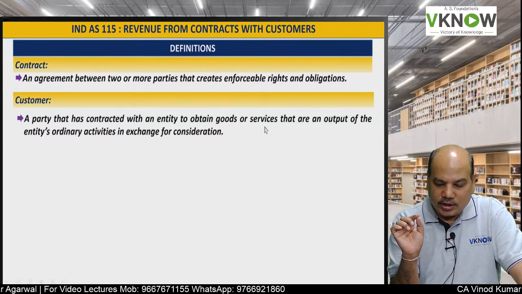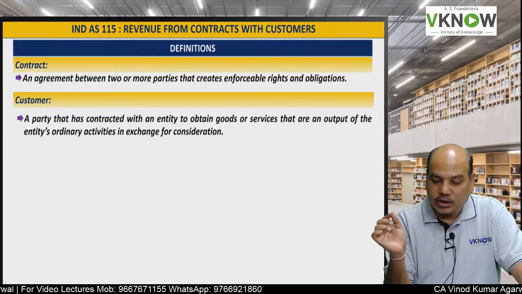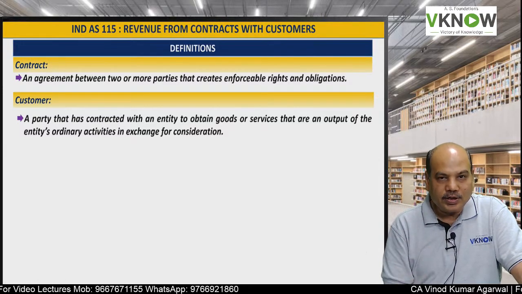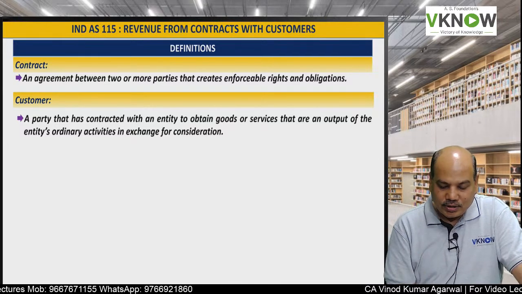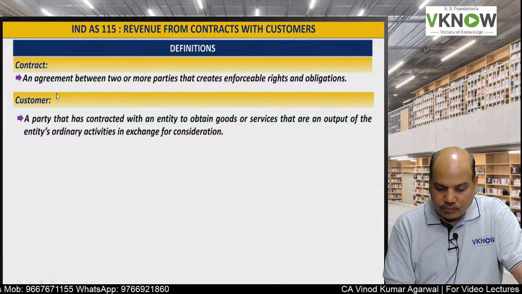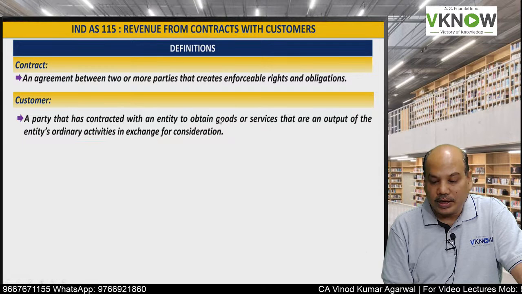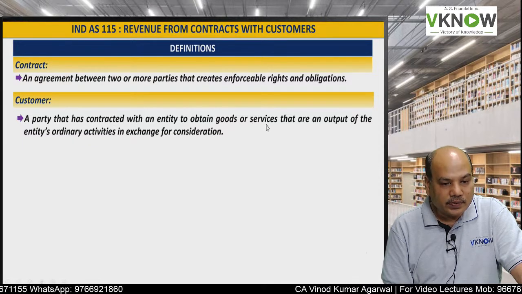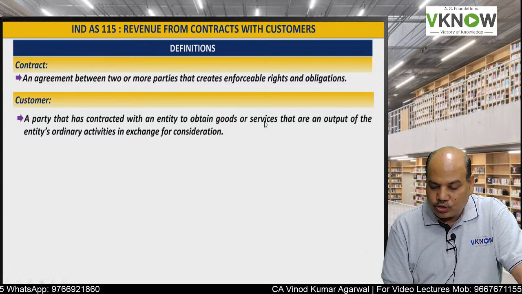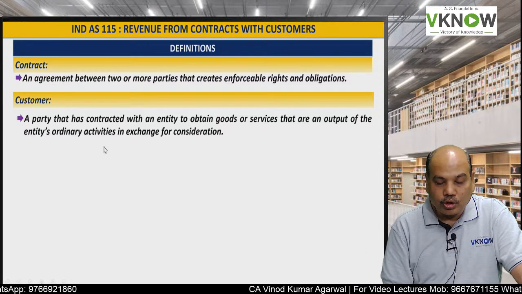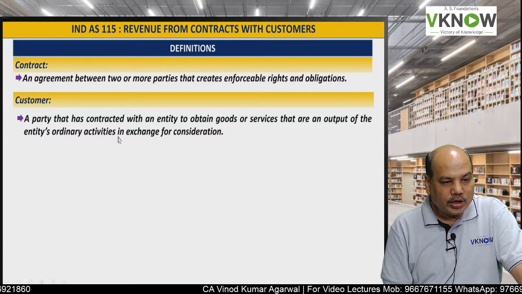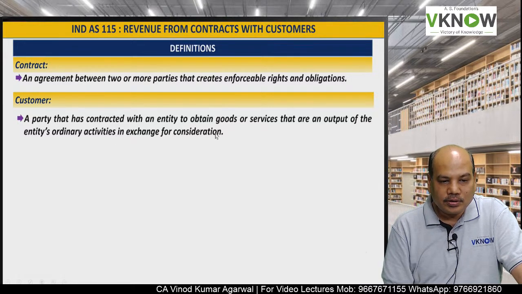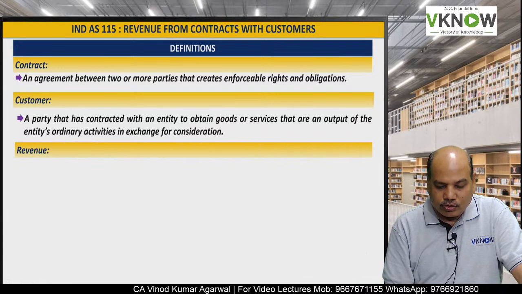Because the name of the standard is revenue from contract with customer, the counterparty should be the customer. A customer is a party that has contracted with the entity to obtain goods or services that are the output of the entity's ordinary activities in exchange for consideration. Then it is called a customer.